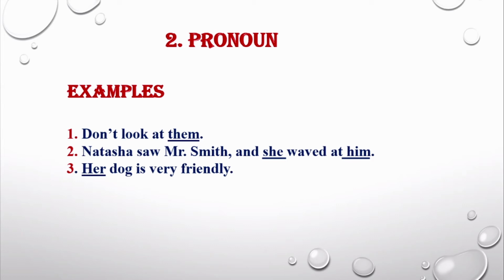Natasha saw Mr. Smith and she waved at him. In this sentence, she and him are pronouns. Let's look at the third example. Her dog is very friendly. In this sentence, the word her is pronoun.